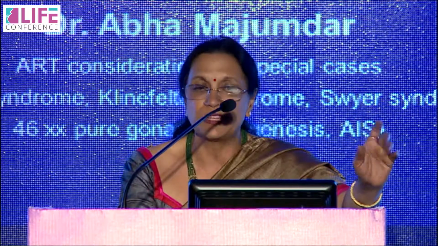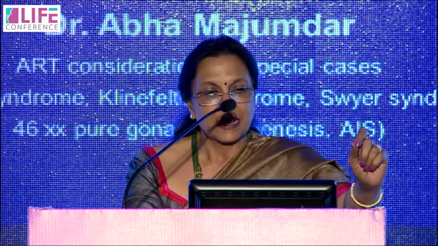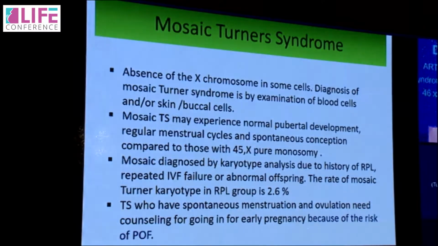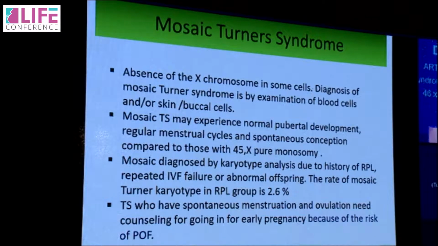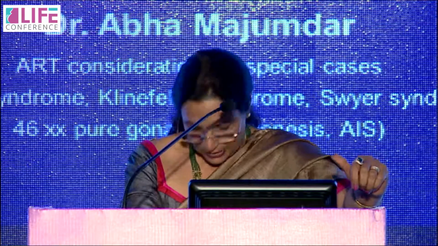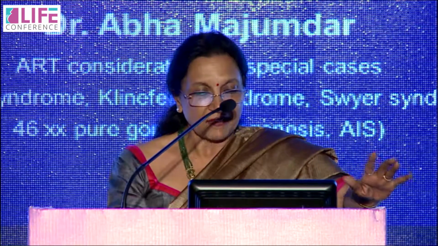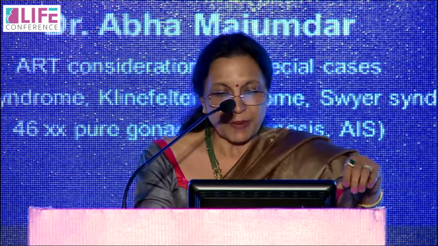So what happens when we have mosaics? Absence of the X chromosome in some cells. It's not all cells, so you would not get all features of Turner's. Diagnosis is by examination of blood cells, but it is not very easy because you may not come across a mosaic cell in that. But skin and buccal cells are better to detect both combinations of cells. These children may experience normal pubertal development, regular menstrual cycles, and spontaneous conception compared to the 45X pure monosomy. Mosaic is diagnosed by karyotype analysis.